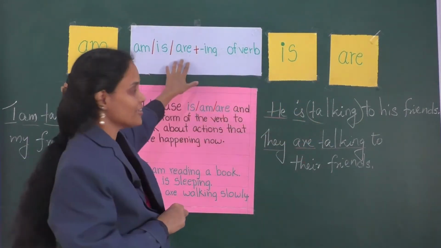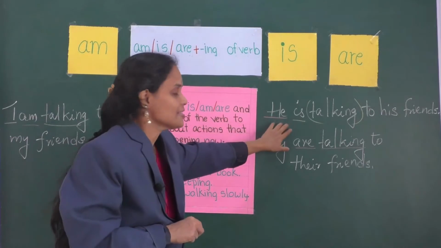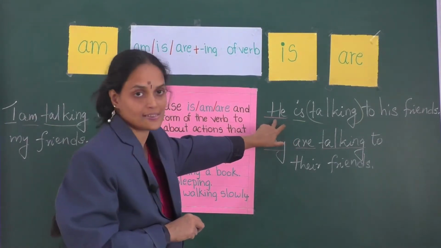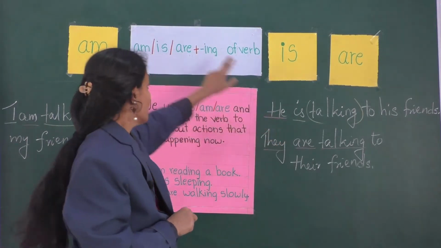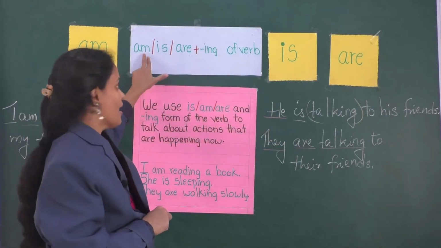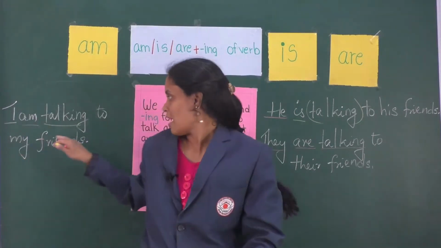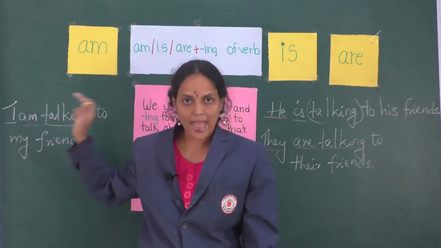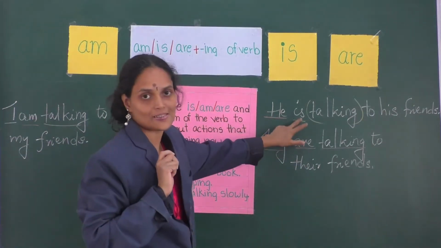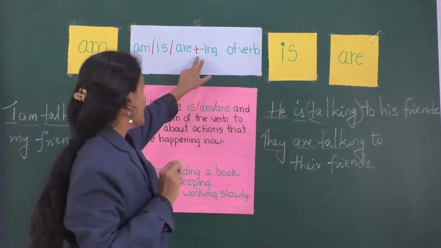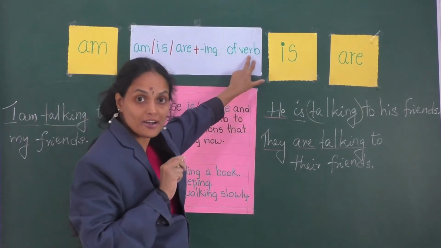Now just look at the format, or the structure, of the sentence given here. How does this sentence form? The sentence starts with the subject plus the auxiliary verb am, is or are. I am, he is, they are, plus the ing form of a verb.